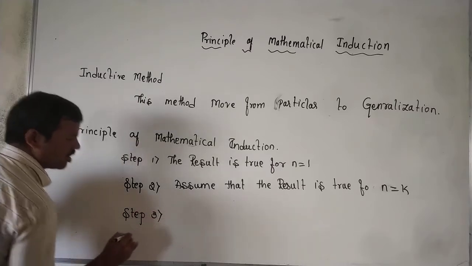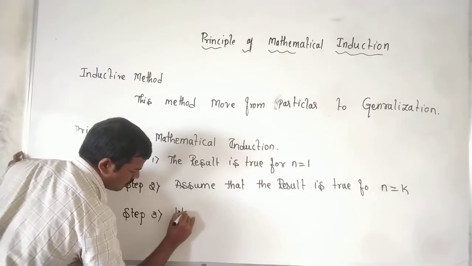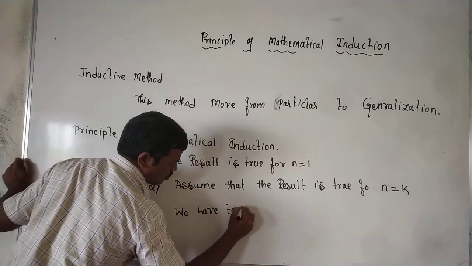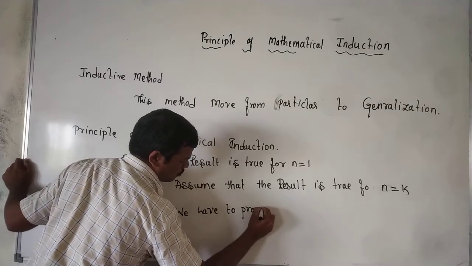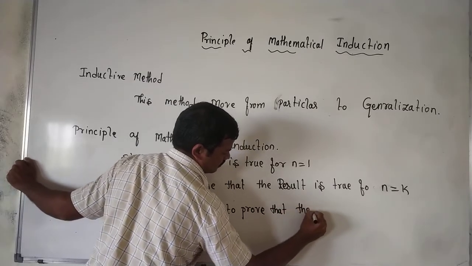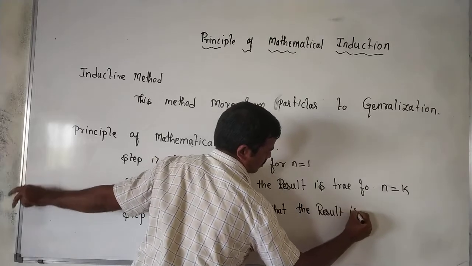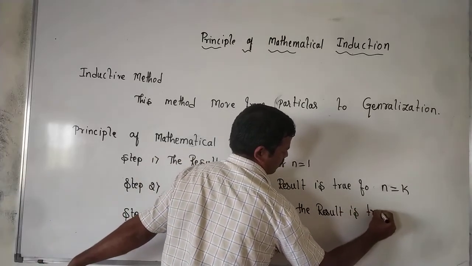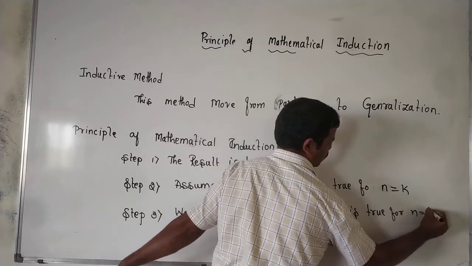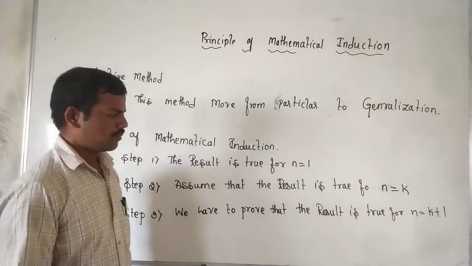So step 3. To prove that, we have to prove that the result is true for n equal to k plus 1.